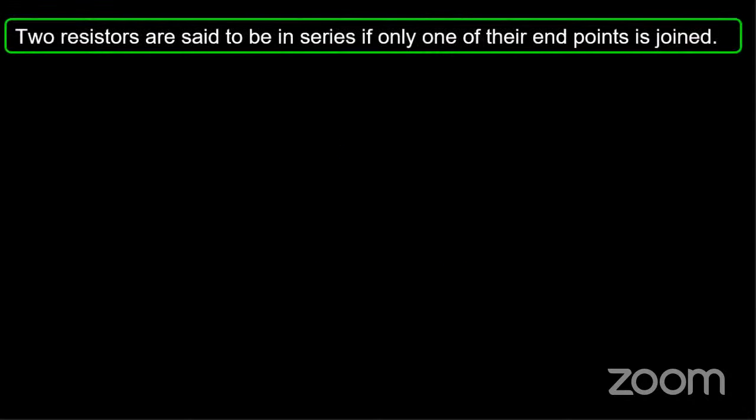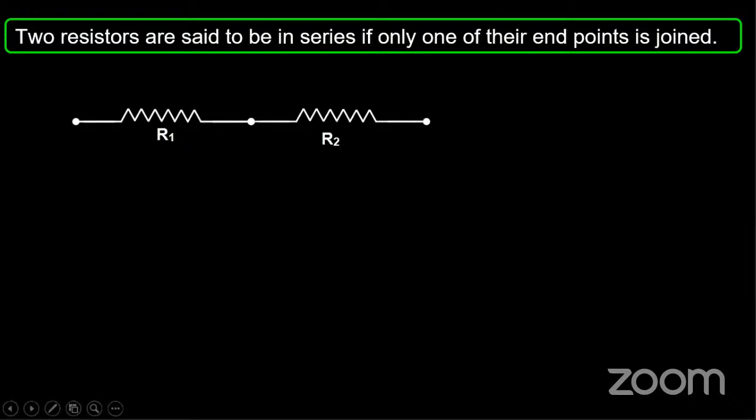So we have two resistors. Two resistors are said to be in series only if their endpoints are connected. In the previous class we studied the resistor. The circuit symbol of a resistor is a straight line with corrugated lines. Please remember this.